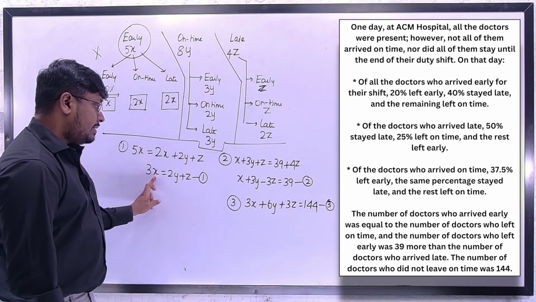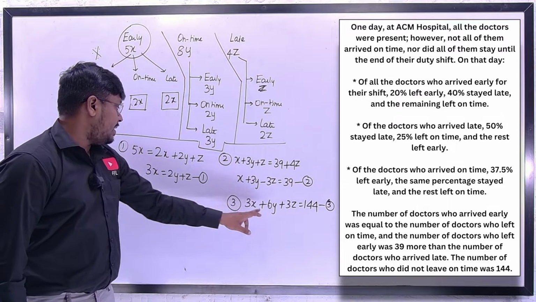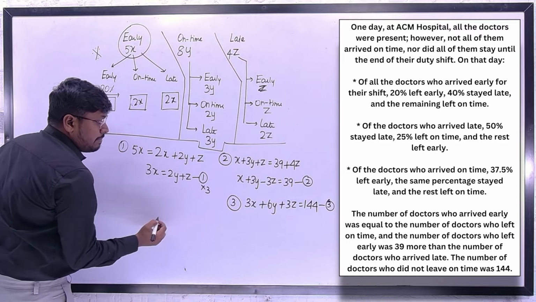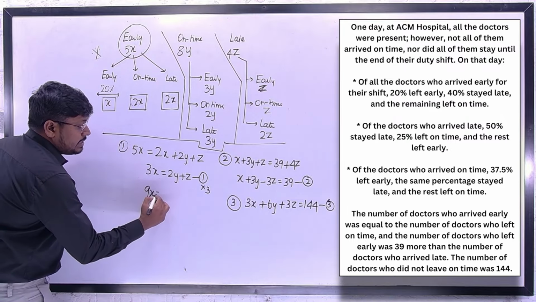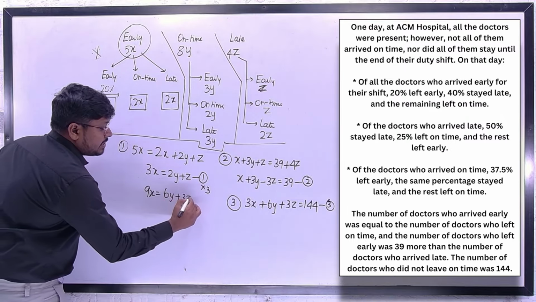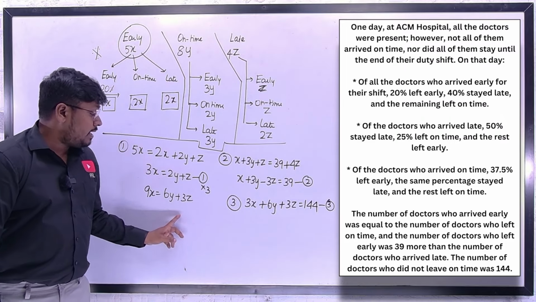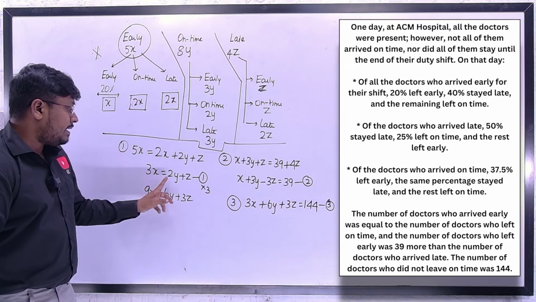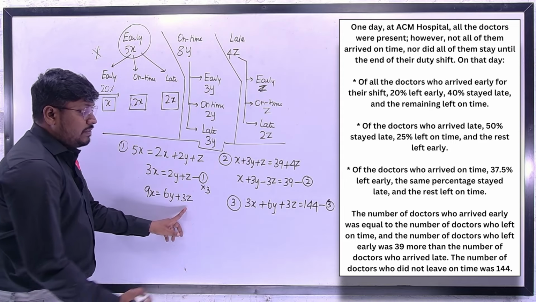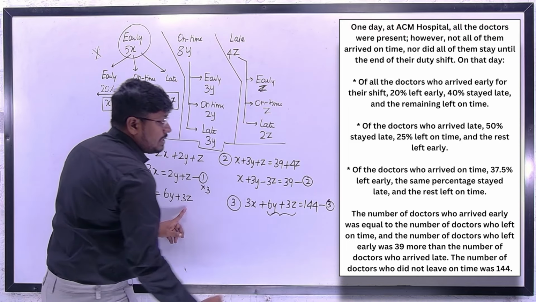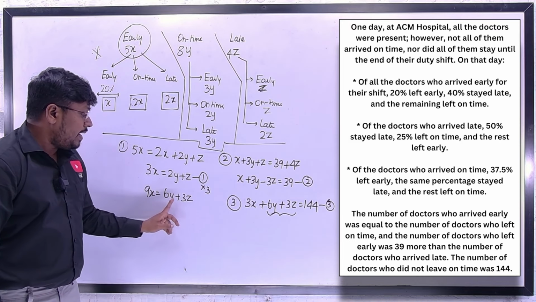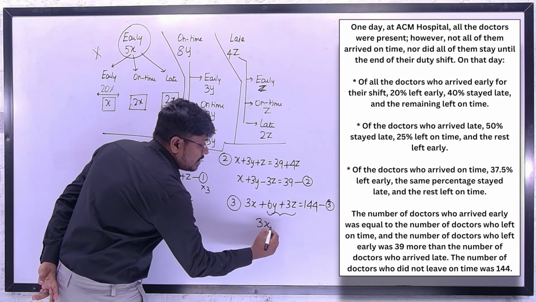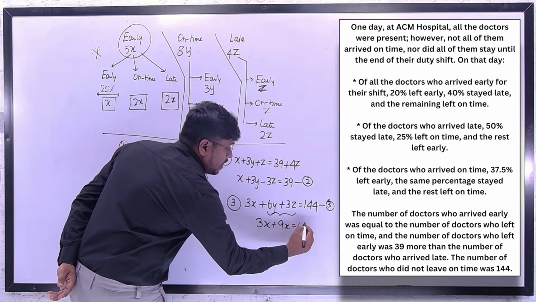So just see here, 3x, here also I have 3x, 6y, 3z. So if I multiply equation 1 by 3, this becomes 9x, this becomes 6y, and this becomes 3z. So friends, did you understand what I did here? First I multiplied the first equation by 3, so that this becomes 9x, 6y and 3z. We already have in the third equation 6y and 3z. So 6y and 3z equals 9x. So instead of 6y and 3z, we can substitute here 9x, which equals 144.